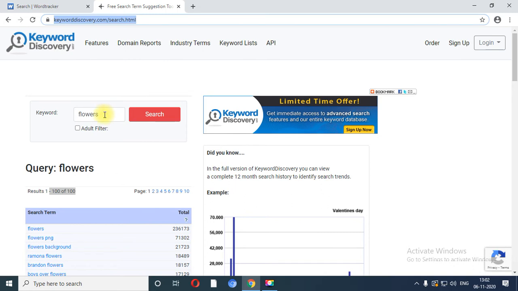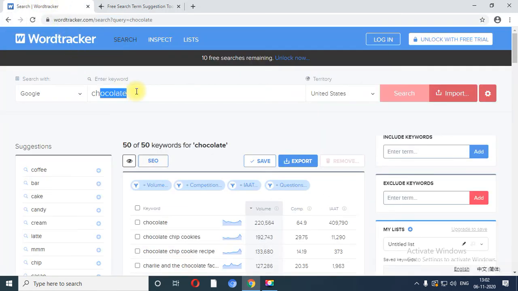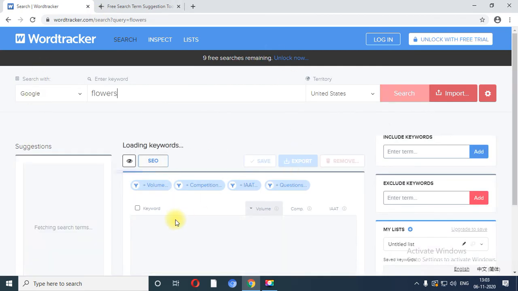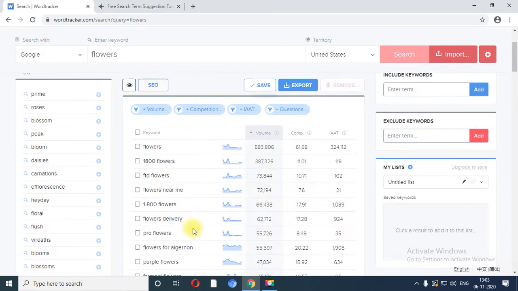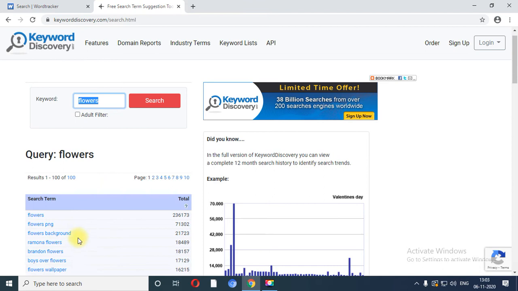So over here right now I have typed the keyword flowers. In Wordtracker we fired the keyword chocolate, right? So over here also you can fire the keyword flowers, and it will produce results based on flowers. Here you are able to see purple flower, pro flowers or boys over flowers, right? That is available in this list also.